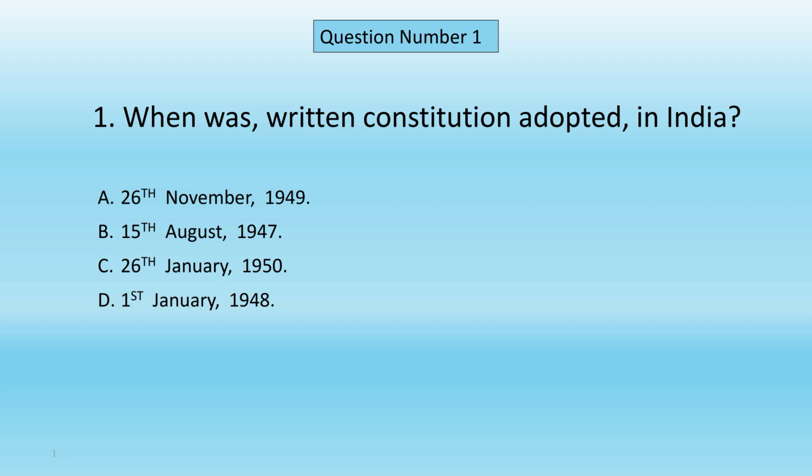Question number 1. When was the written Constitution adopted in India? A. 26th November 1949. B. 15th August 1947. C. 26th January 1950. D. 1st January 1948. Correct answer is A. 26th November 1949.